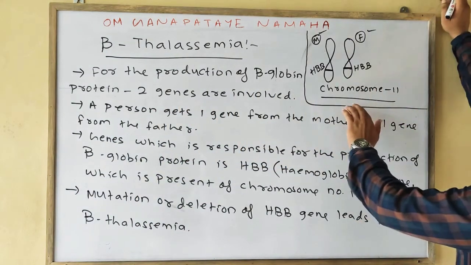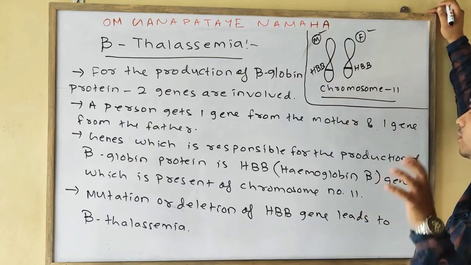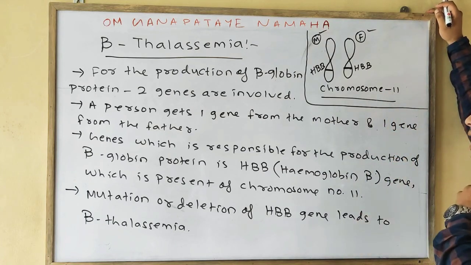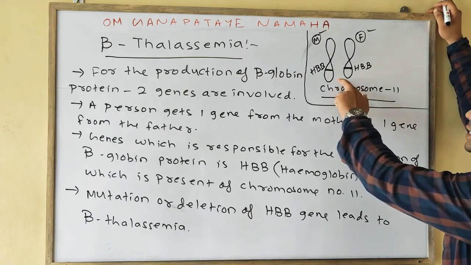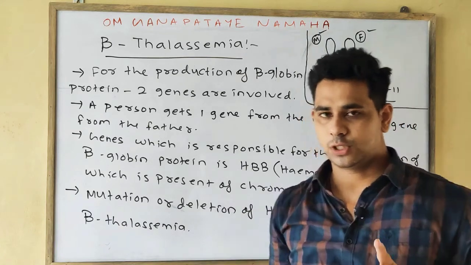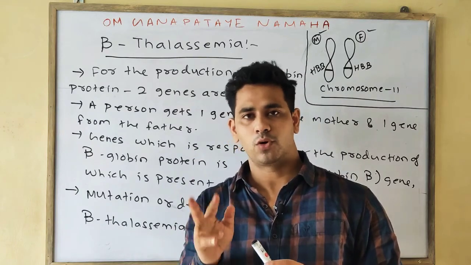In the case of alpha thalassemia, it was chromosome number 16. Here it is chromosome number 11. In alpha thalassemia, 4 genes are involved. In this case, 2 genes are responsible. In that case, the gene responsible for the formation of alpha globin was your HBA, meaning hemoglobin alpha.